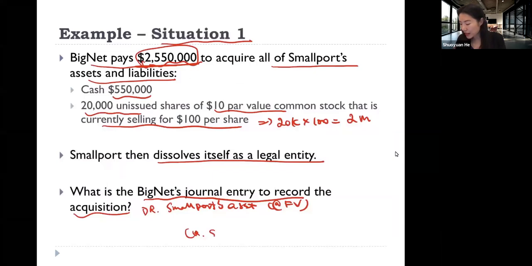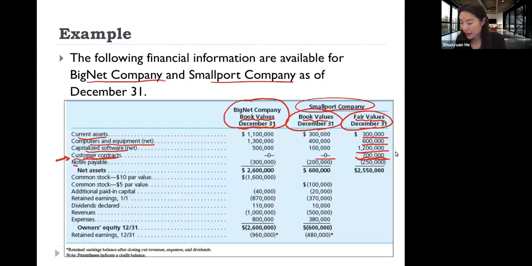And then we credit Small Pot's liabilities at the fair value of those liabilities. Specifically, Small Pot has notes payable, and the fair value of notes payable is 250,000. So we credit 250,000.